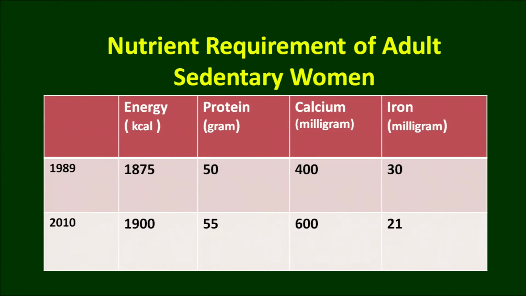That also relates to the reference body weight, that is considered as 55 kg for all women, whatever work they are doing. But the calorie requirement is 1900 calories per day. The calcium requirement is 600 and the iron is only 21 milligrams. If this much is attained, that lot can be saved.